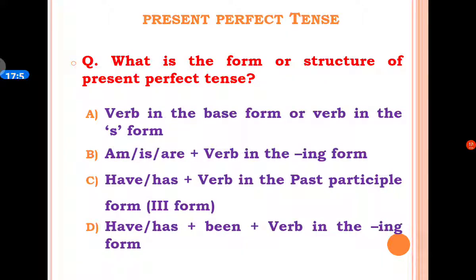Now we will see the MCQs based on present perfect tense. The first MCQ is: what is the form or structure of present perfect tense? A option is a verb in the base form or verb in the s form. B is am, is, are plus verb in the ing form. C option is have, has plus verb in the third form or verb in the past participle form. D option is have, has plus been plus verb in the ing form.